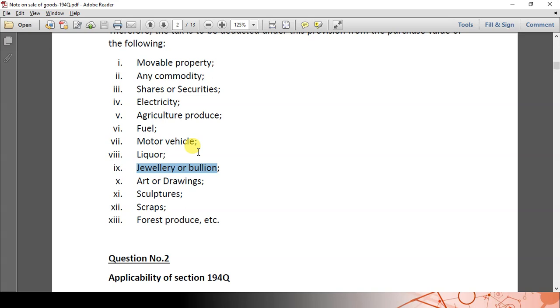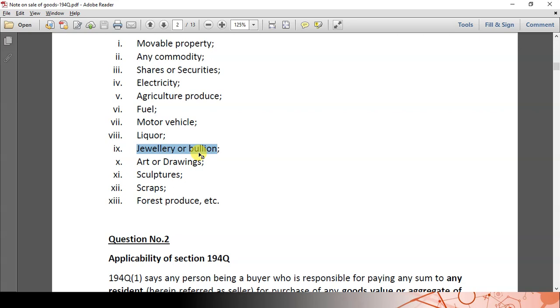For both natures of transactions, TDS has to be deducted, whether it is relevant for the business or not. So by this you understood, goods does not mean only the product in which the business is trading. Goods means everything, whether of a capital nature or revenue nature, relevant to the business or not. Any movable item purchased by the business is to be treated as goods, not just the product in which the business is dealing.